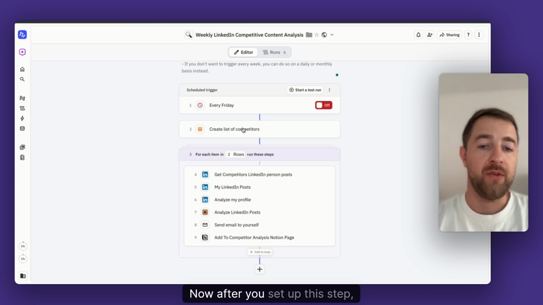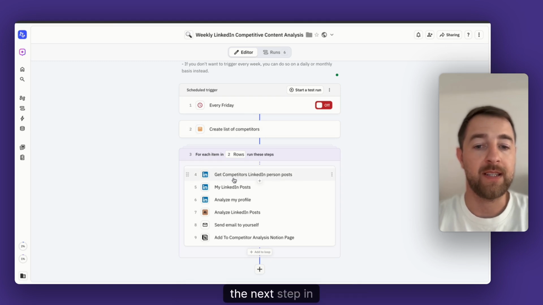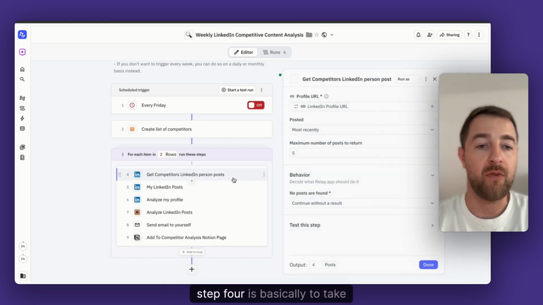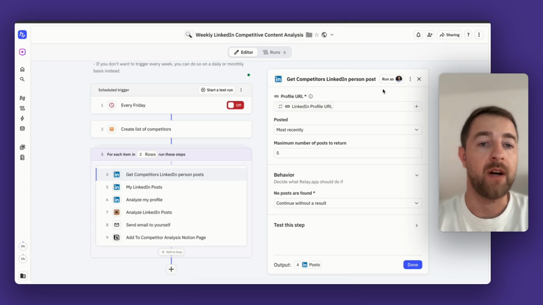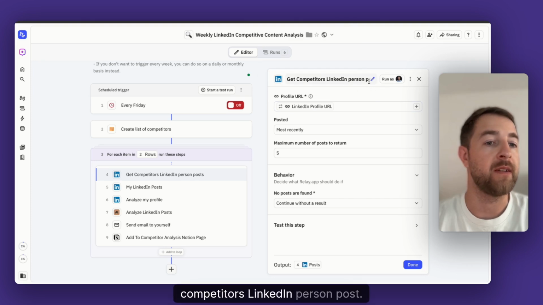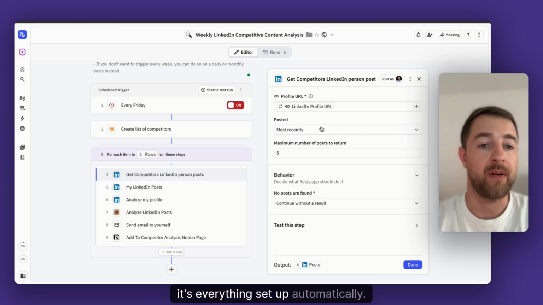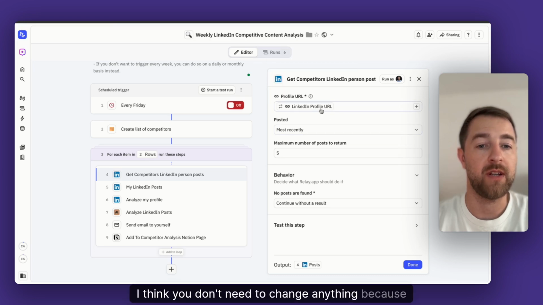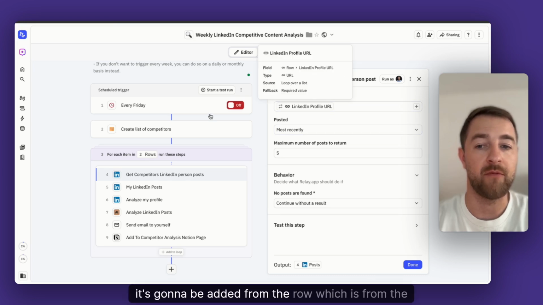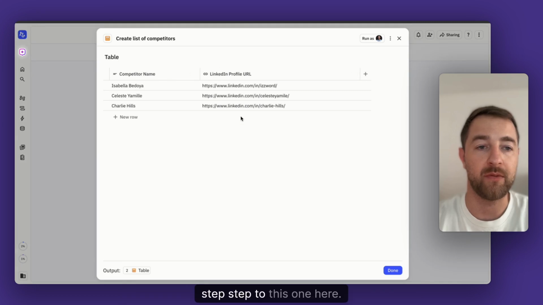Now, after you set up this step, the next step in step 4 is basically to get competitors LinkedIn person post. So in this step, it's everything set up automatically. I think you don't need to change anything because it's gonna be added from the row, which is from the step to this one here.